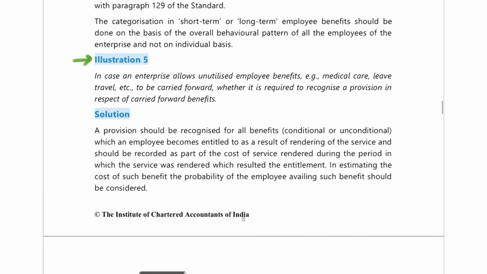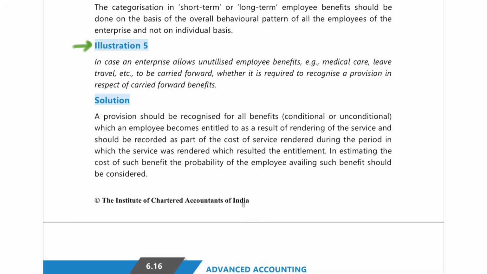Okay, so let's move on to illustration number 5. Here they tell you that an enterprise allows unutilized employee benefits, medical care, leave, etc., to be carried forward. Is it required to recognize a provision in respect of the carry forward benefits? So here they are going to carry forward a few medical leave, leave travel, etc. So these are unutilized employee benefits, and they are going to carry them forward. So for this, do they need to recognize a provision? The answer is yes. A provision needs to be recognized for all benefits, whether conditional or unconditional. So here the answer is yes, they will have to do it.